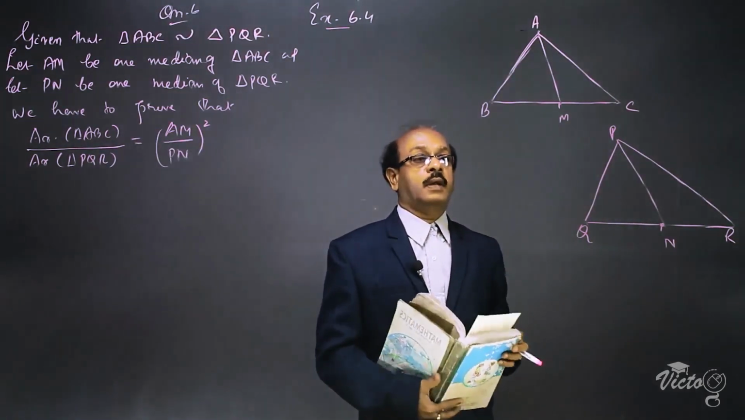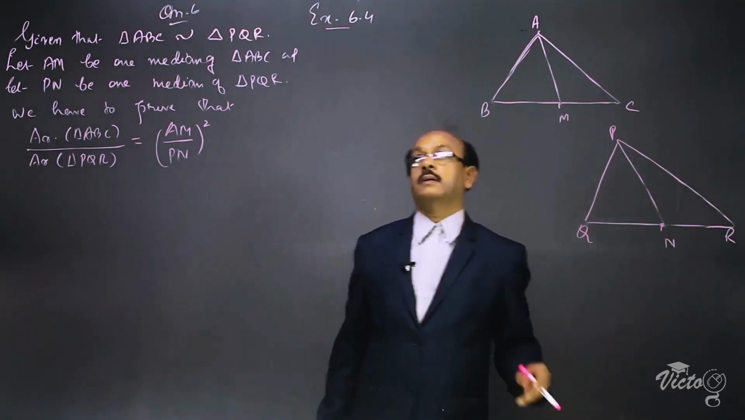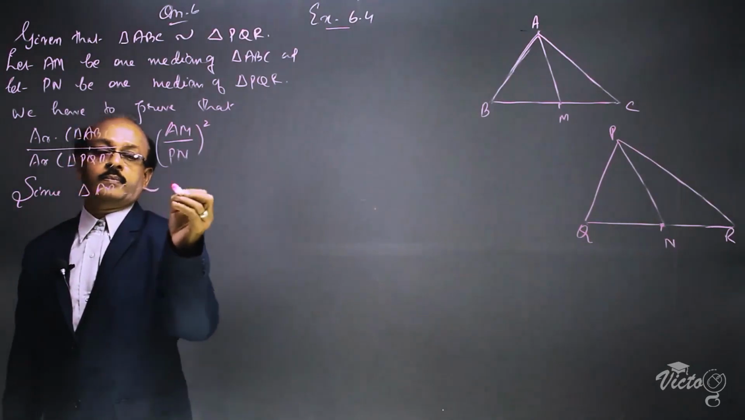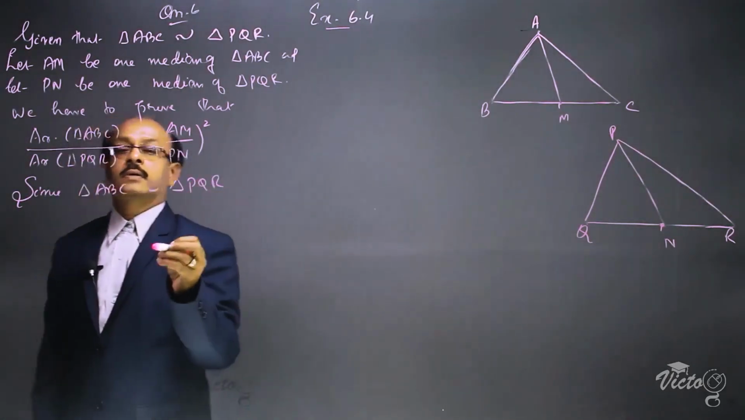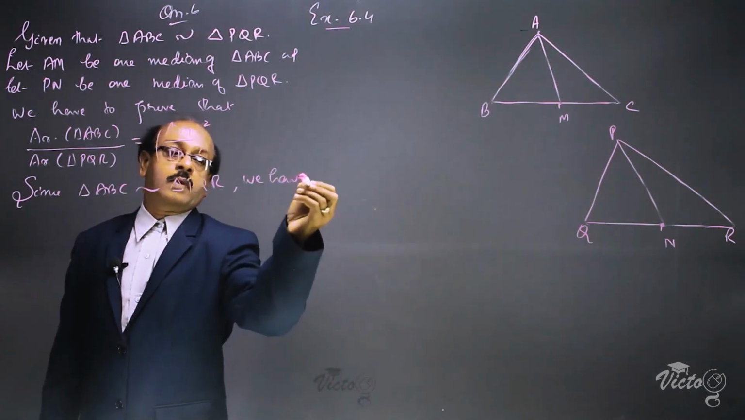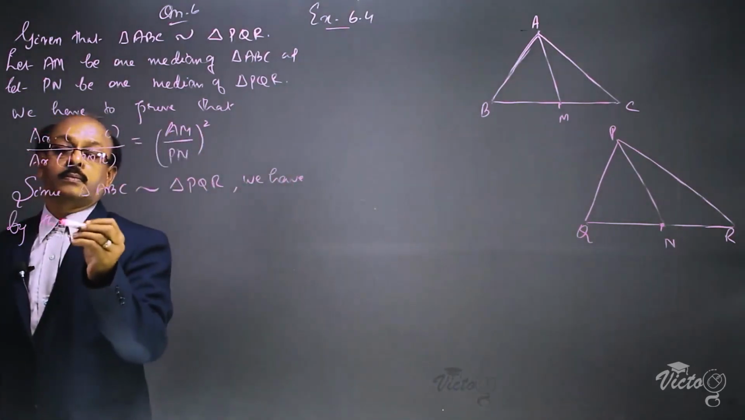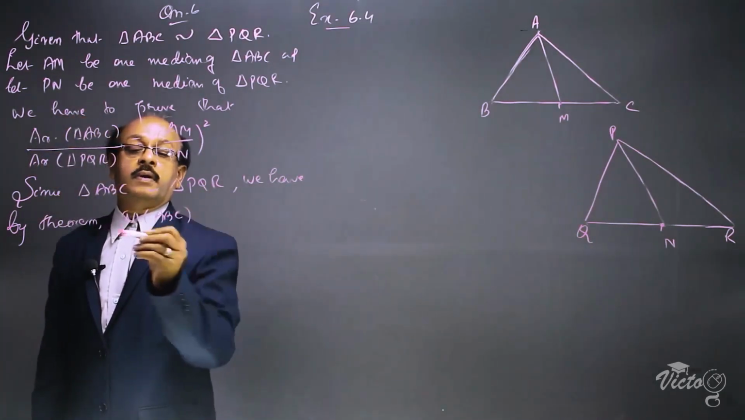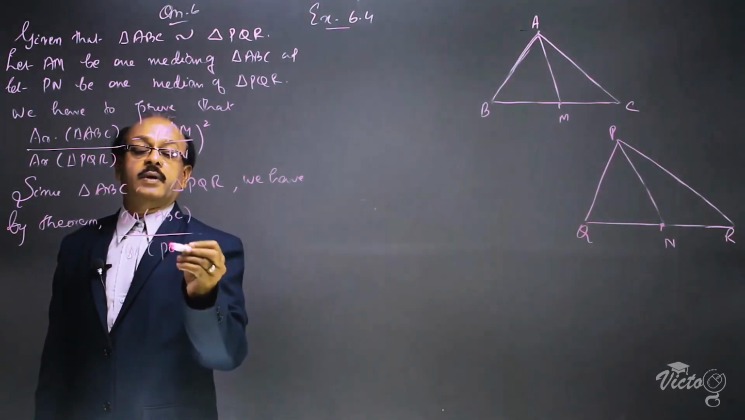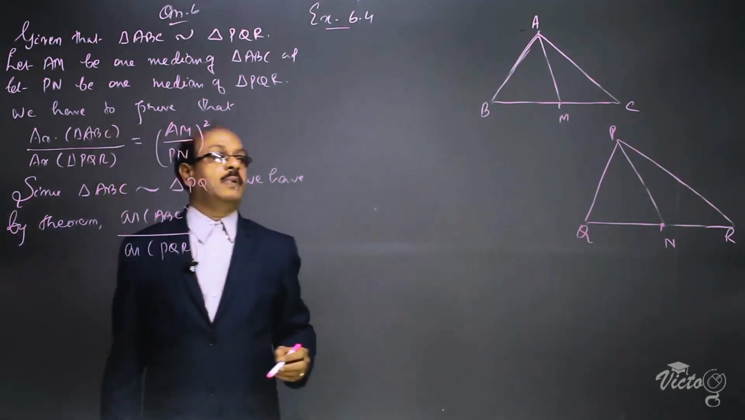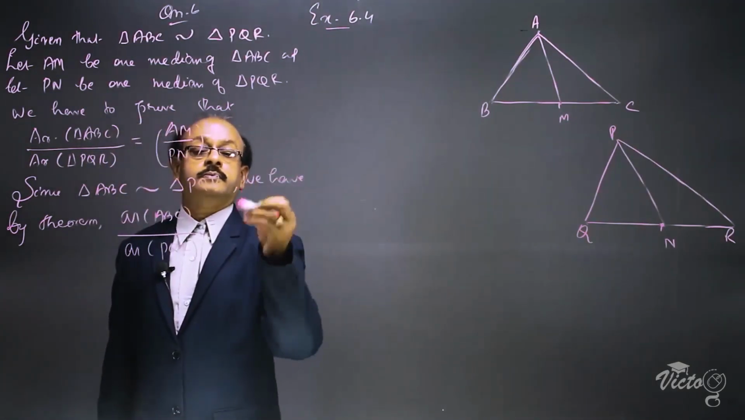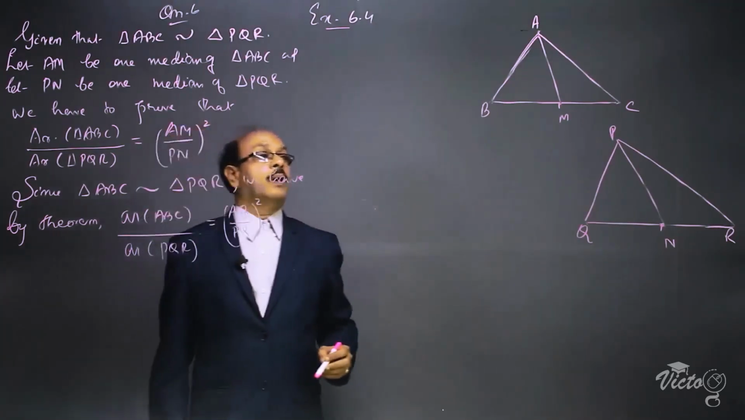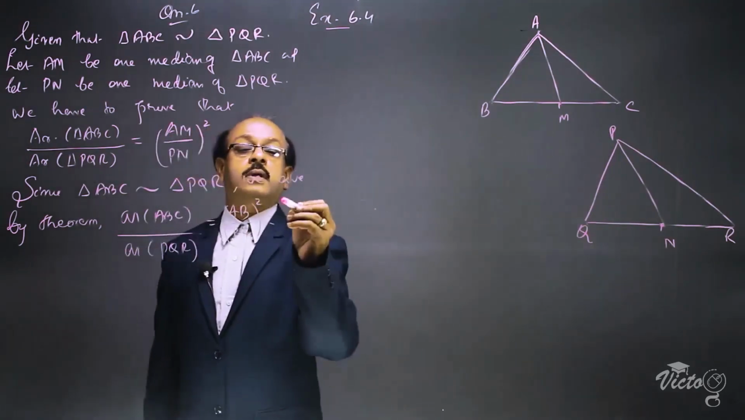Since triangle ABC and triangle PQR are similar, we have by theorem, area of triangle ABC divided by area of triangle PQR is equal to AB by PQ the whole square, which is equal to BC by QR the whole square.